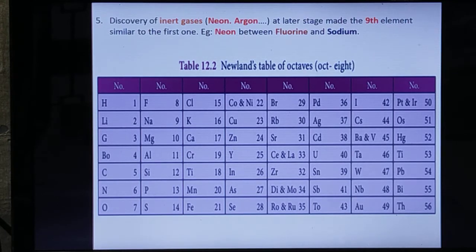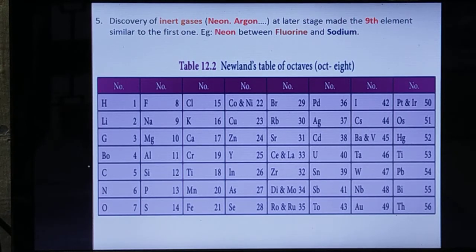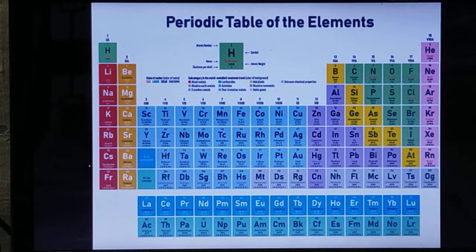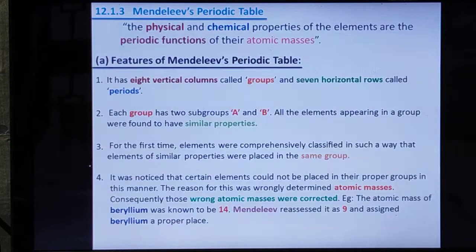So this is Newlands' table of octaves. He arranged the elements in an order of 8, placed like that. This is the table of Newlands' octave arrangements. And this is the modern periodic table, which we are following nowadays.